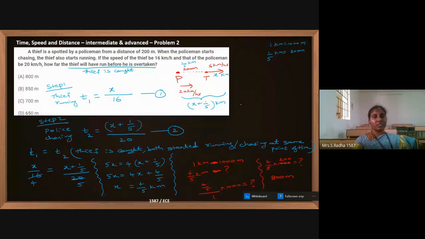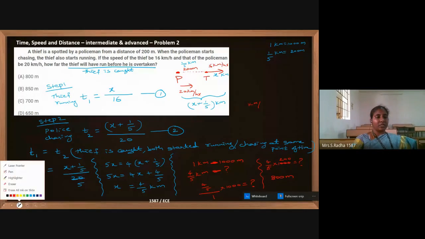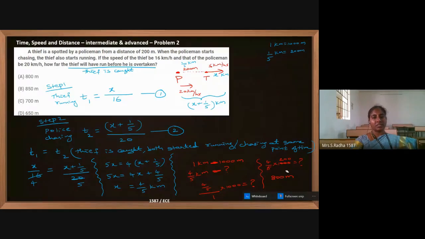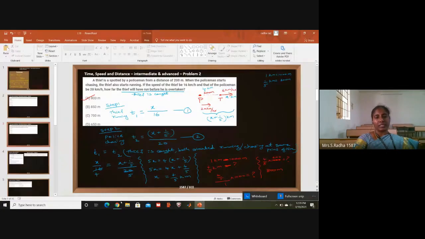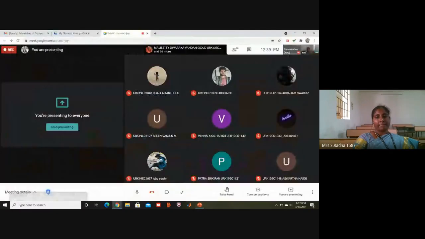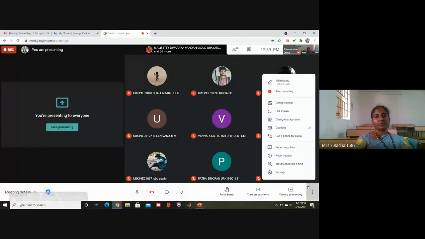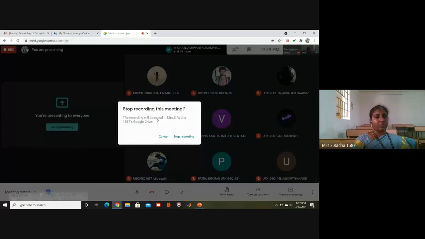Kilometer per hour converting to meter per second is not required here. So the answer is 800 meter. This is the procedure. Or directly, if you know 4 by 5 equals 800 meters, you can answer without the calculation, instantly if you are getting the answer. Otherwise, you can do it in this fashion to get the answer. This is about intermediate advanced problems in time and distance.